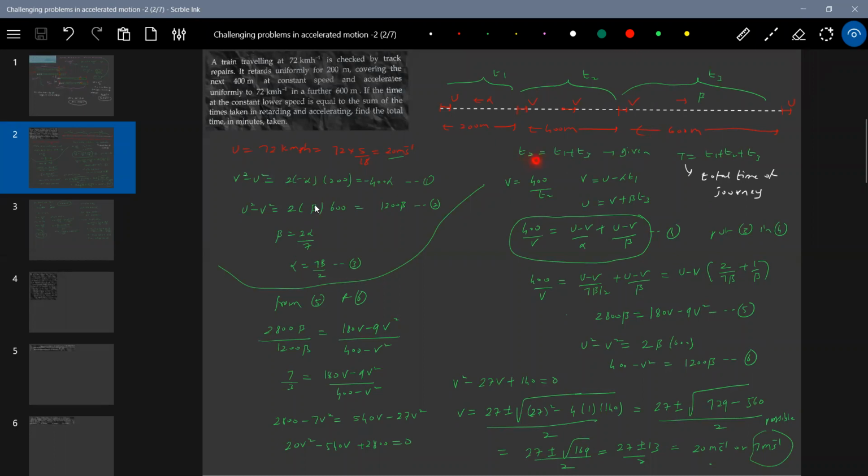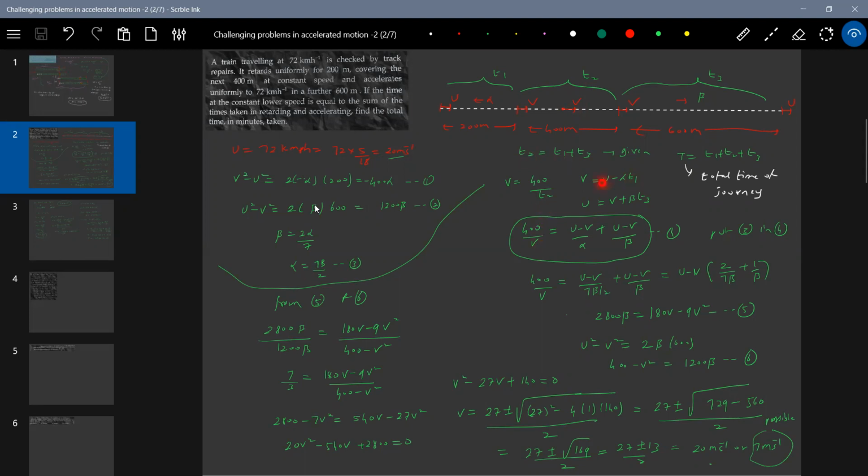T2 equals T1 plus T3, then the total time of journey is the sum of these. Then V equals U minus alpha T1 for the retardation. For the accelerated motion, U equals V plus beta T3. For uniform velocity motion, the velocity is the distance covered by time taken, 400 by T2. So T2 should be equal to 400 by V.